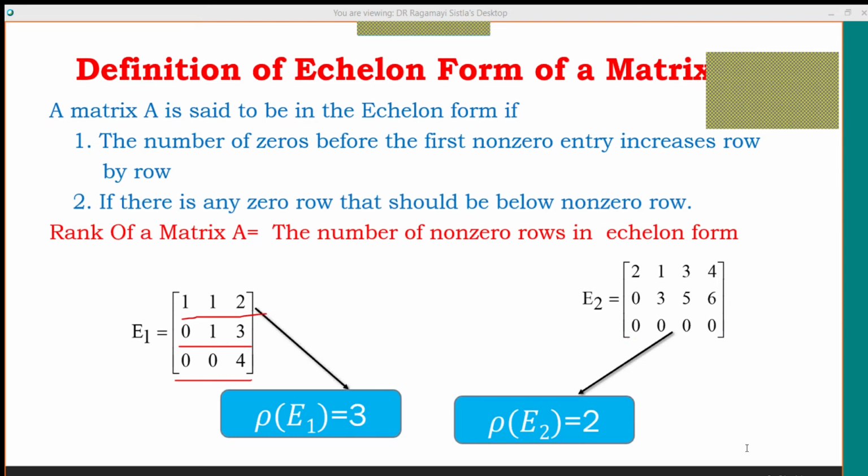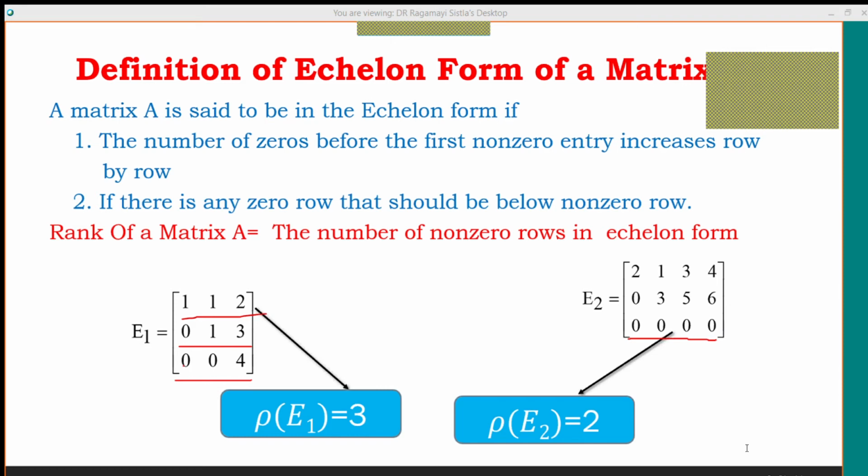You can observe that in the second matrix, E2. In the E2 matrix, the last row is completely a zero row, right? Whereas here, all rows are non-zero rows. Even if one non-zero entry is present, that row is treated as a non-zero row.